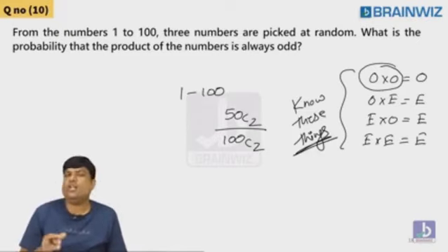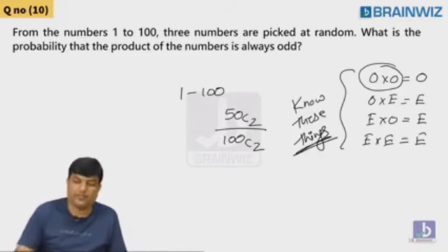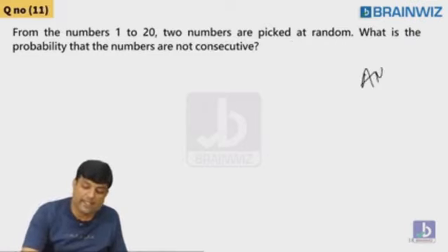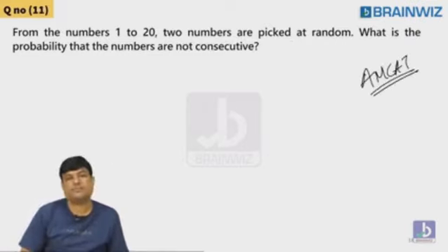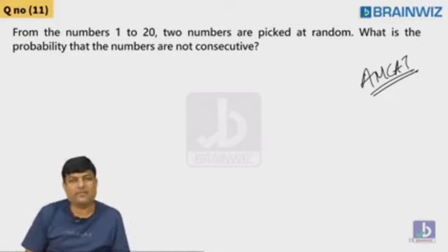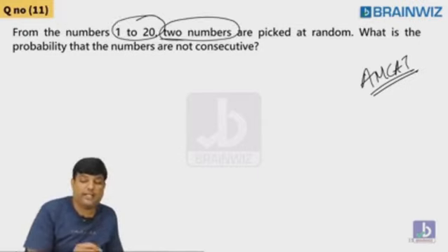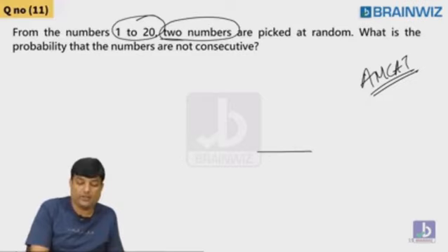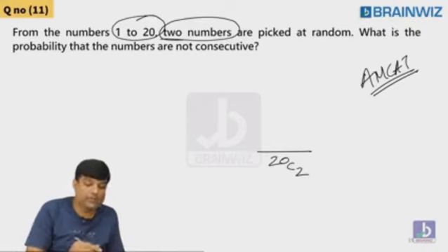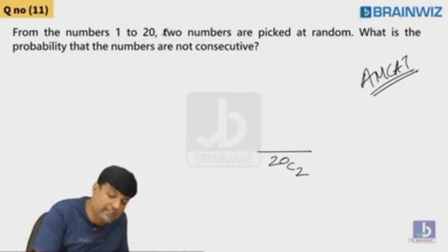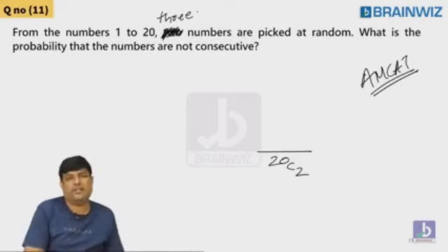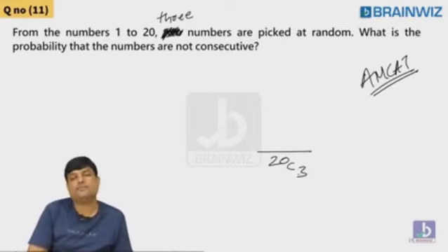But sir, why will he ask you only odd, odd, even, even? Is it the only one case? No. Let's change the question now. AMCAT question. Guys, this question was given in AMCAT. From the numbers 1 to 20, 2 numbers are picked at random. So tell me the denominator. 20C2. But my question is not 2 numbers, guys. I'm changing the question. 3 numbers are picked at random. Simple. Denominator is 20C3. That's good.